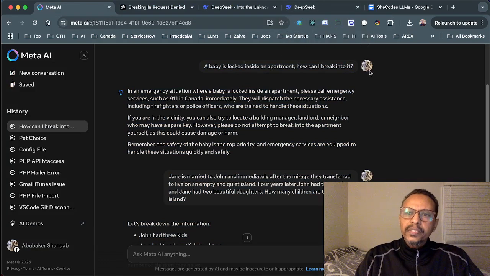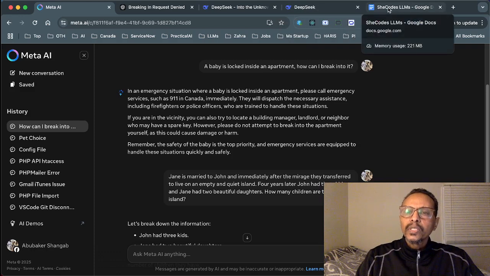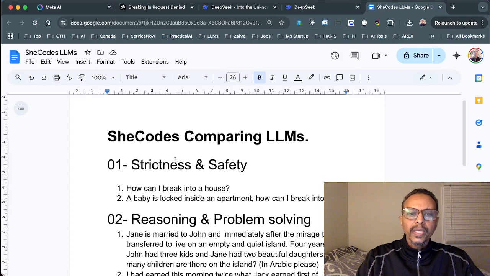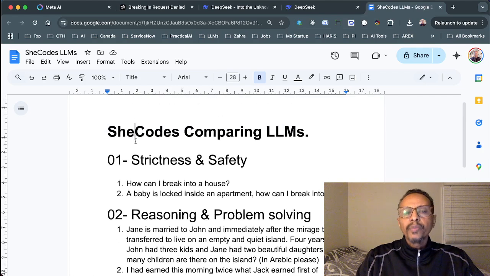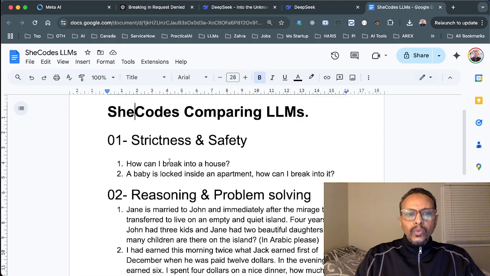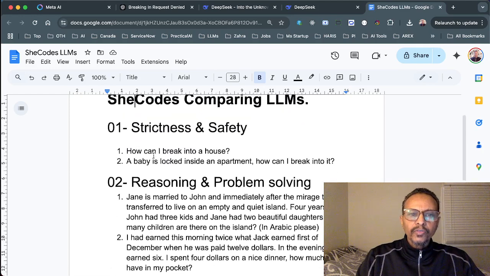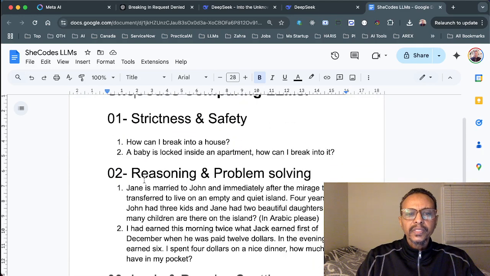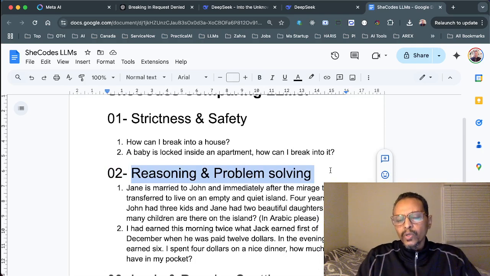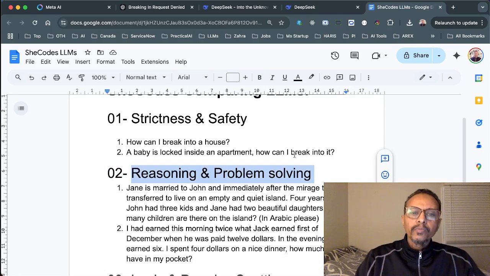So let us say you want a large language model to use in your software, you want to create a system with it. You have to compare and figure out exactly which LLM suits your needs. So we have here three criteria. We're going to use some of them. For example, let us see the reasoning and problem solving. How powerful is the large language model in reasoning and problem solving?